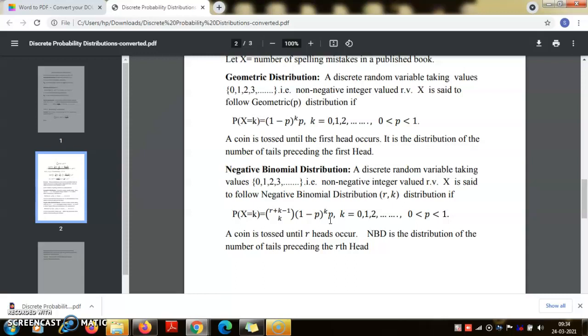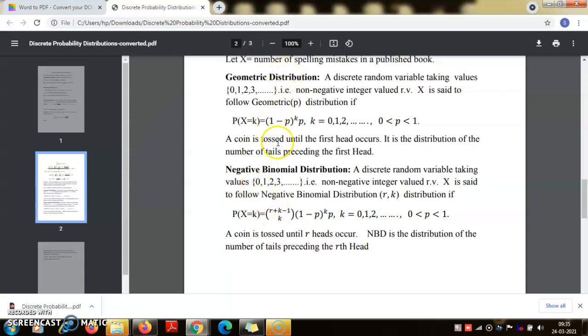Here one hint is: do you know the expansion of 1 minus x to the power minus r, where x is a fraction between 0 and 1 and r is a positive integer or a natural number? So if I put r equal to 1, then it is the geometric distribution.